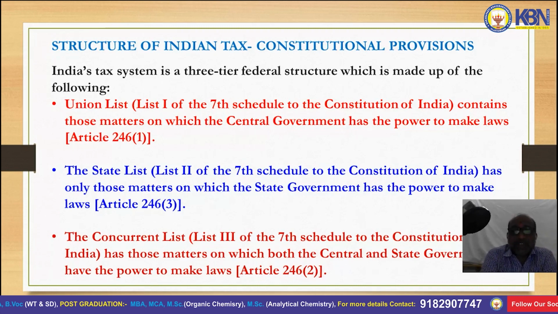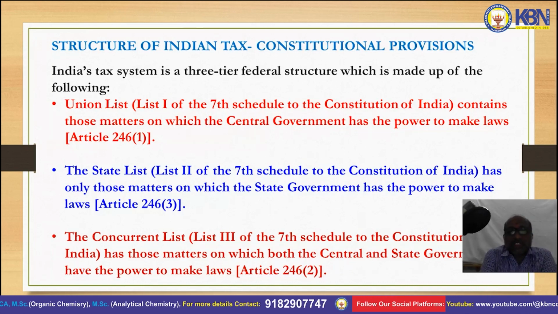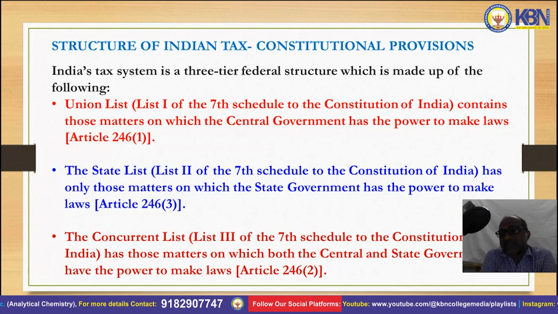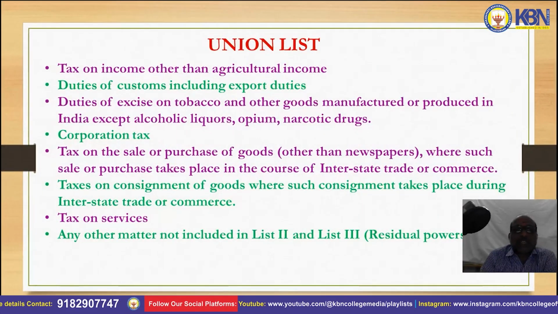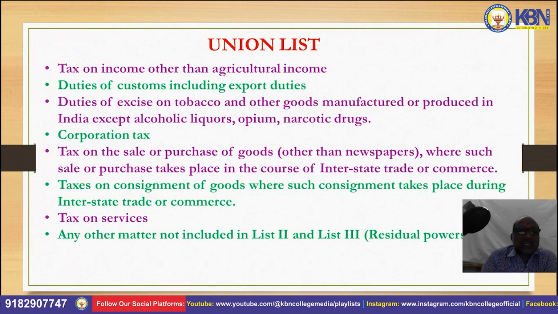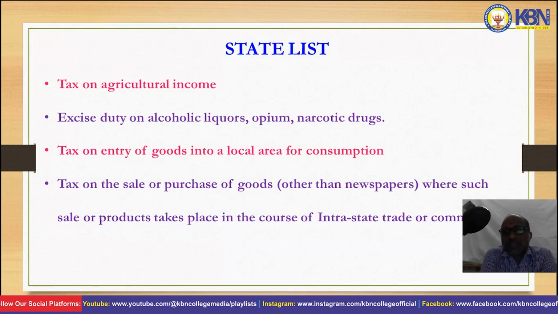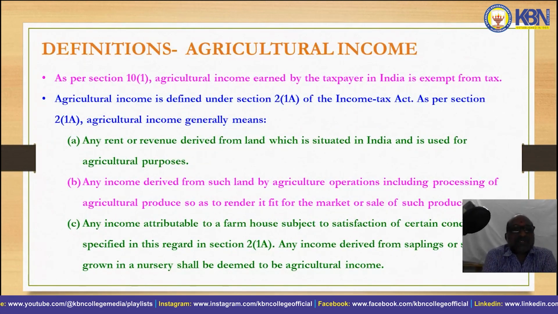Third is the concurrent list, which has those matters on which both the central government and state government have the power to make laws. The list of taxes collected under the union list will be listed here, and the state list is in another slide.